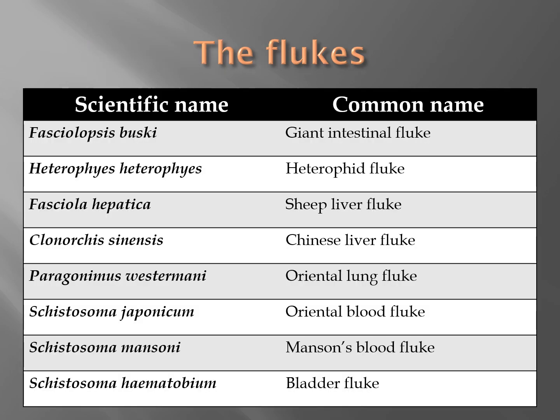Let's take a look at the scientific names versus the common names, and you do need to know both. Phaseolepis busci is the giant intestinal fluke. Heterophes is the heterophid fluke. Fasciola hepatica is the sheep liver fluke. Clinorchus sinensis is the Chinese liver fluke. Paragonimus westermani is the oriental lung fluke. Schistosoma japonicum is the oriental blood fluke. Schistosoma mansoni is Manson's blood fluke, and Schistosoma hematobium is the bladder fluke.